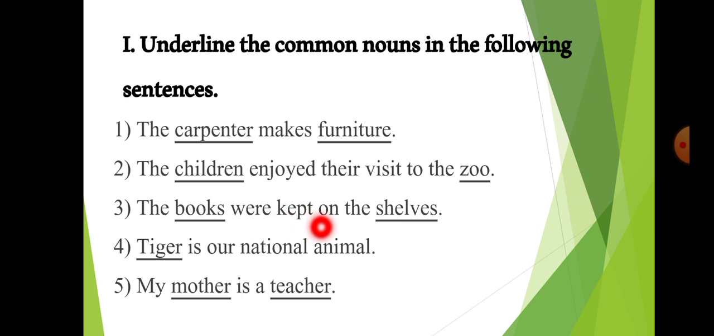The books were kept on the shelves. Here books and shelves, these two are ordinary names. That is why they are common nouns. Fourth sentence is, tiger is our national animal. Here tiger could mean any tiger. Tiger is a common name given to an animal. That is why tiger is a common noun. Fifth sentence is, my mother is a teacher. Here, mother and teacher are two ordinary names given to people. That is why mother and teacher are two common nouns.